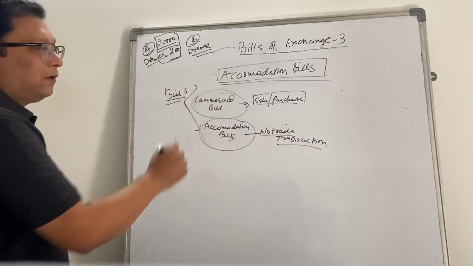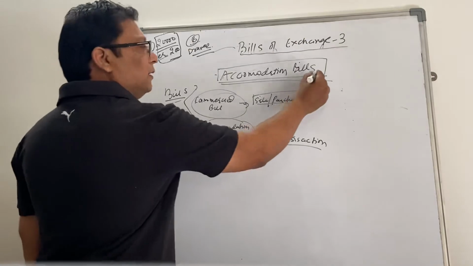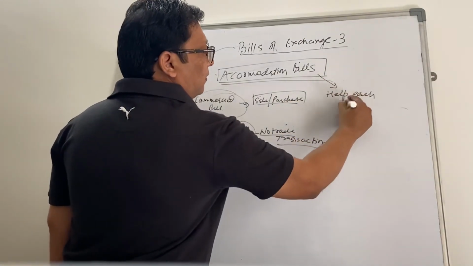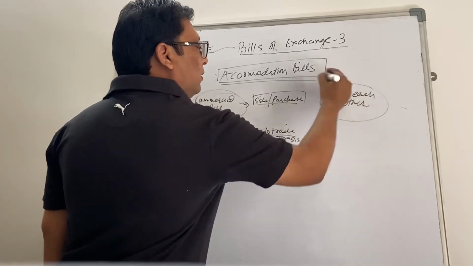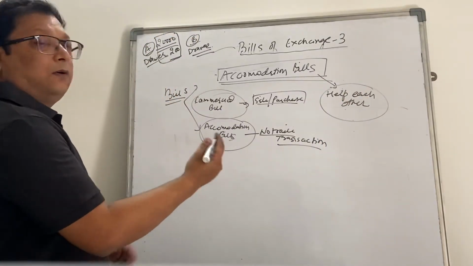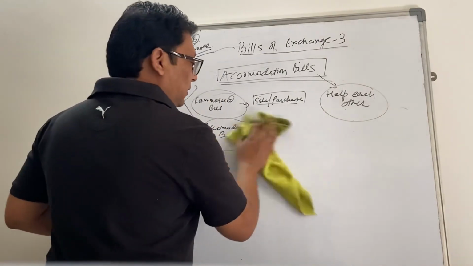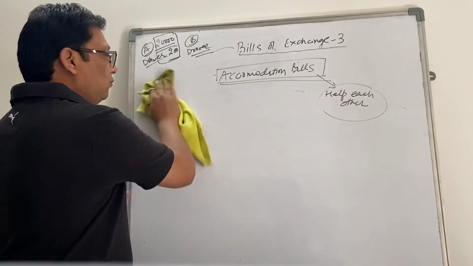The very purpose of raising the accommodation bill is to help each other or to help a friend. Let's try to understand how and why they do it.